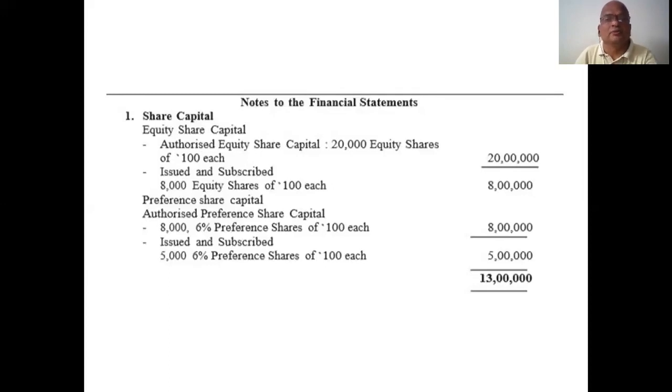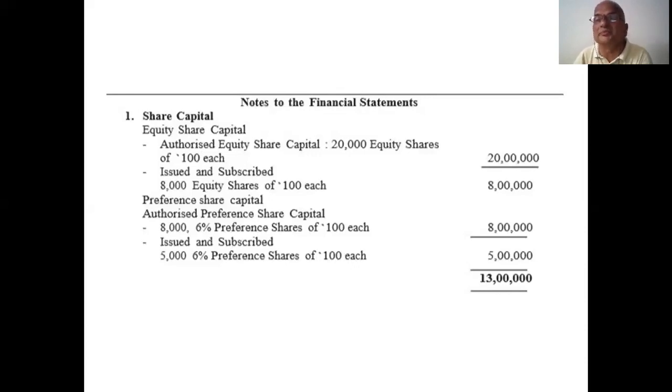So for share capital, for authorized capital, whether equity or preference, I simply put a straight line on 20 lakhs and 8 lakhs also, because they don't come under the total. Only the paid up amounts come under the total: 8 lakhs and 5 lakhs.